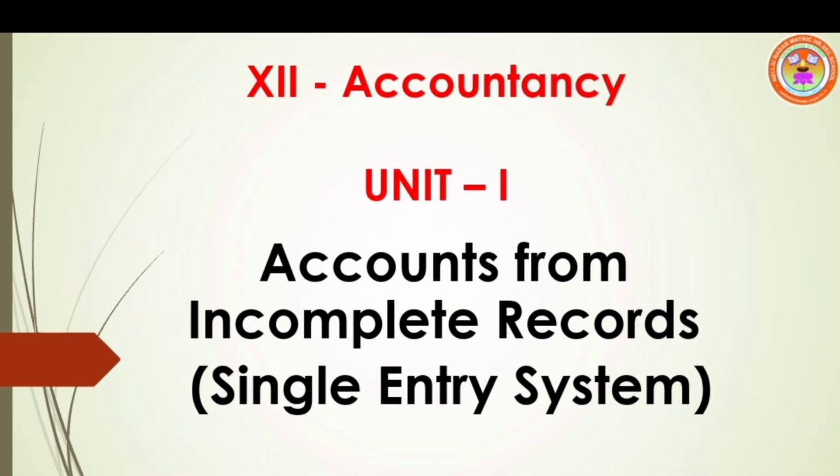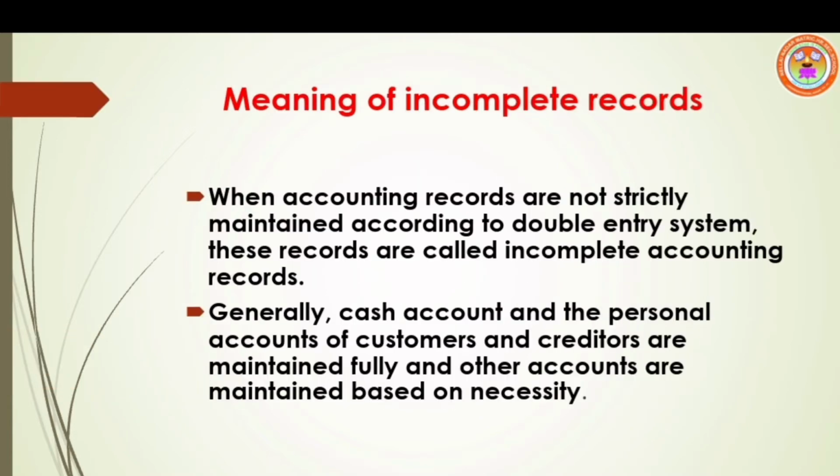Accounting records may be maintained as per the requirements and desires of the proprietors and accountants. Meaning of incomplete records: the accounting records are not prepared under double entry system. These records are called incomplete records.